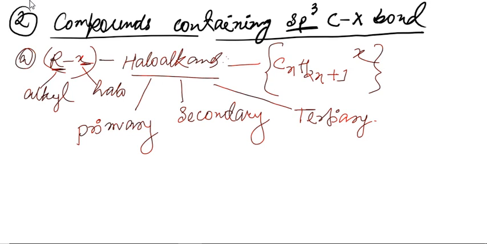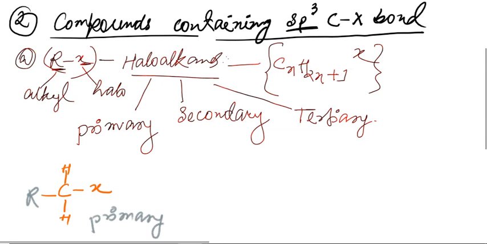Now the classification is no longer on the basis of the number of halogen atoms. The entire scenario depends on the number of alkyl groups present. See, this is the carbon, this is the halogen, and these are the hydrogens. This is the R. Since only one R is present, it is primary.